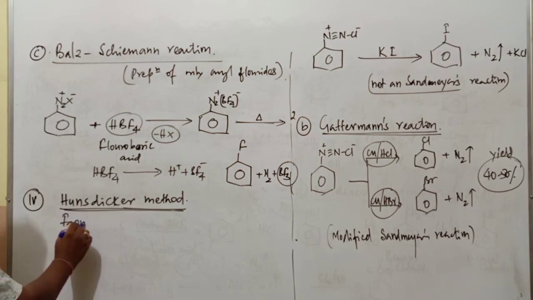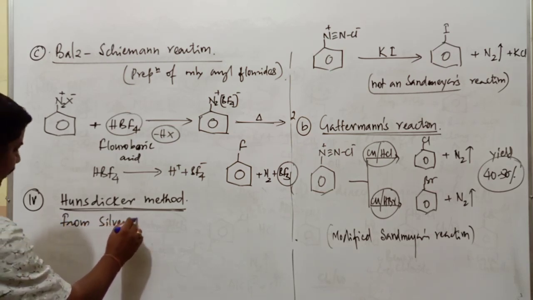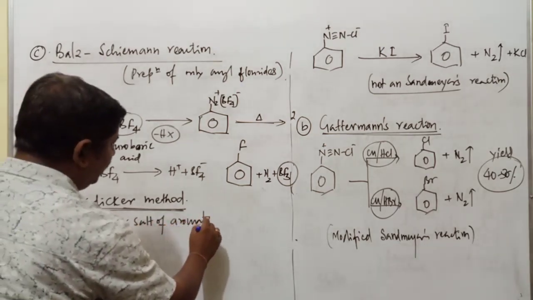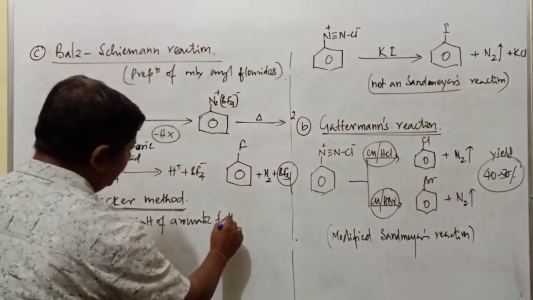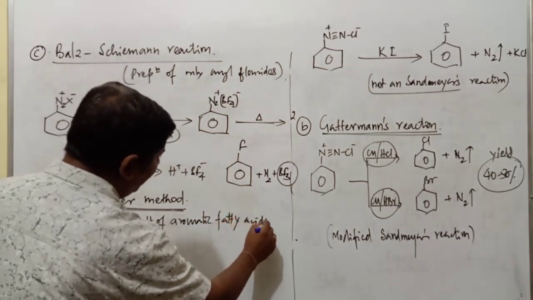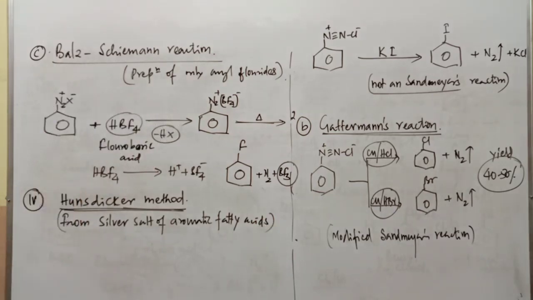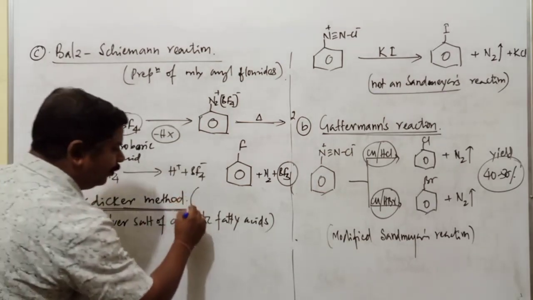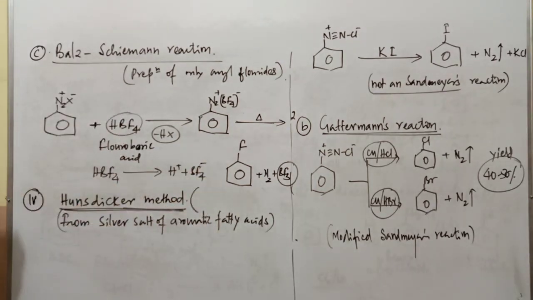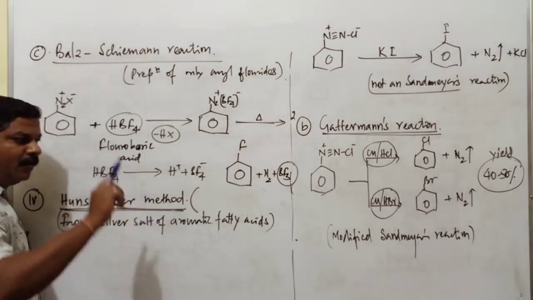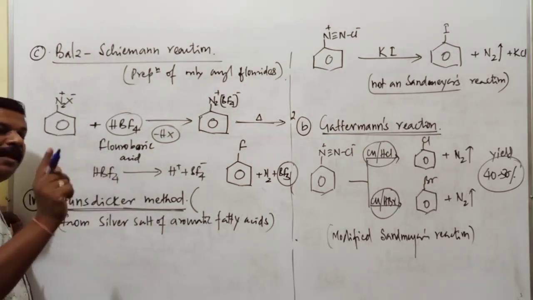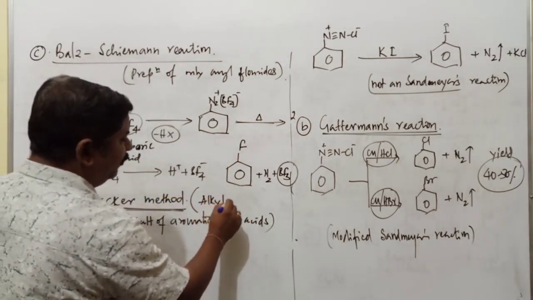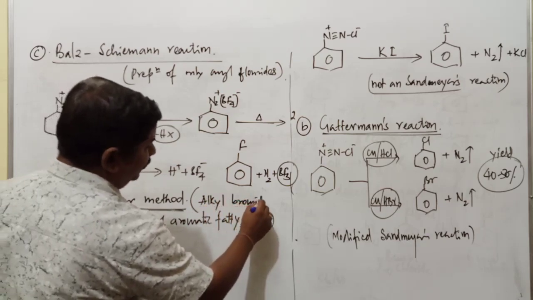This is from the silver salt of aromatic fatty acids. There we used aliphatic fatty acids, but here we have to use aromatic acid. Already I have mentioned the Hunsdiecker reaction in the preparation of haloalkane. Is the Hunsdiecker method applicable for the preparation of alkyl fluoride, alkyl chloride, alkyl bromide or alkyl iodide? This method is meant for the preparation of only alkyl bromide compounds.